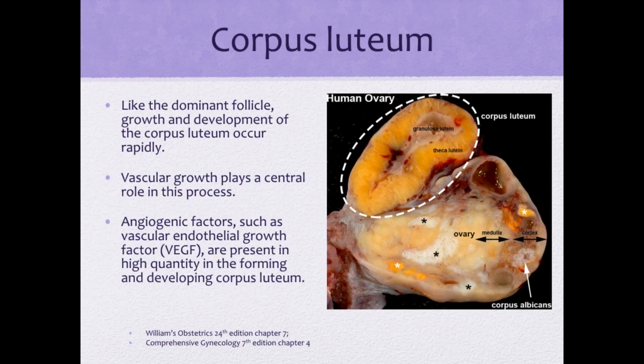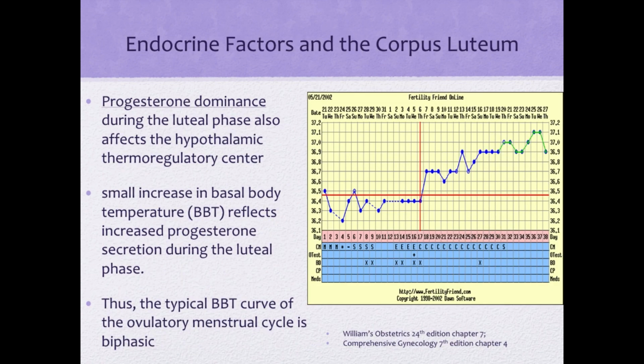Like the dominant follicle, growth and development of the corpus luteum occur very rapidly. Vascular growth plays a central role in this process. Angiogenic factors such as vascular endothelial growth factor are present in high quantity in the forming and developing corpus luteum. Progesterone dominance during the luteal phase also affects the hypothalamic thermoregulatory center. A small increase in the basal body temperature reflects increased progesterone secretion during the luteal phase. Thus, the typical BBT curve of the ovulatory menstrual cycle is biphasic.